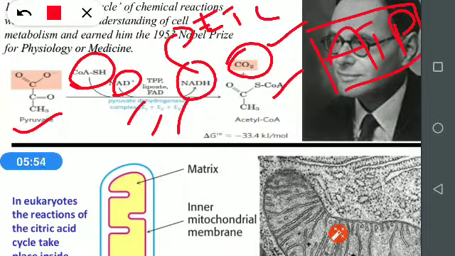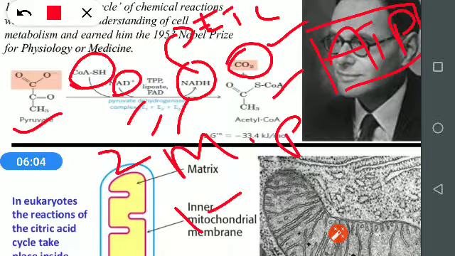After glycolysis, 2 molecules of pyruvate form. Each pyruvate is converted into acetyl-CoA, giving 1 NADH, and 1 NADH gives 3 ATP molecules.